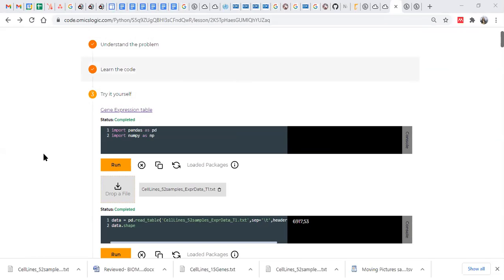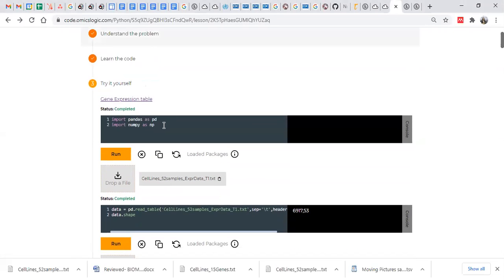Do you need to drop a file all the time? Not on this platform, you need to drop a file, but if you are running on your own system, for example on a notebook, then you don't need to. For example, to run this code, I need the cell lines 52 samples expression data for the first drop a file. But for the second drop a file, do I need to drop something? No, no, you don't need to. You just need to drop a file here where we are reading this data. Only, just before reading this data, you need to provide that particular input file.